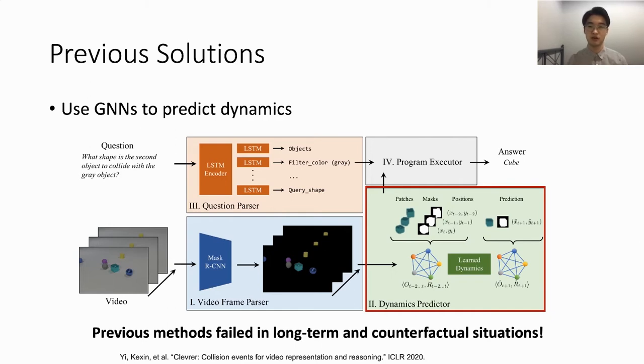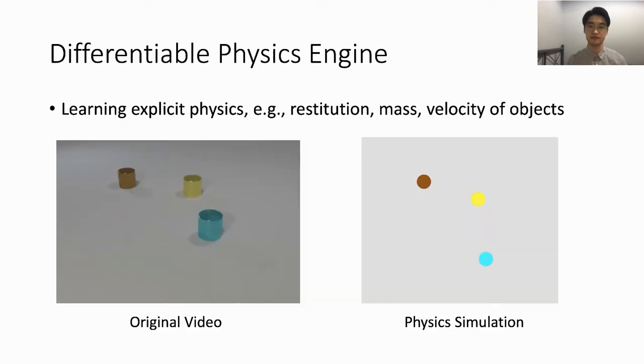The graph neural network does not consider physical laws or concepts encoded in the question-answer pair, making its prediction have errors, and the errors gradually expand over time. As a result, both previous works do not model physics explicitly, and show limitations in counterfactual situations and long-term predictions.